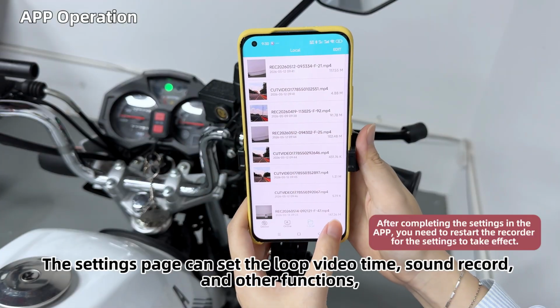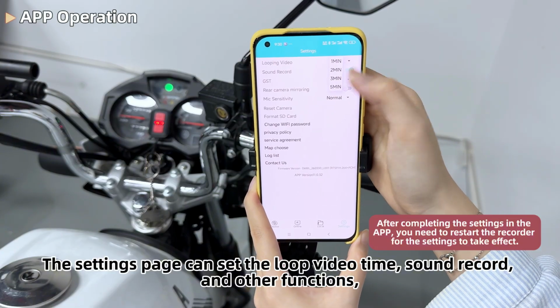The settings page can set the loop video time, sound record, and other functions.